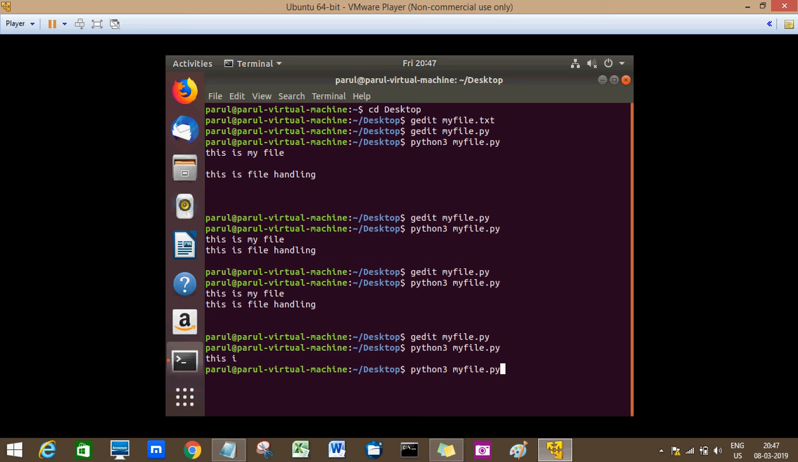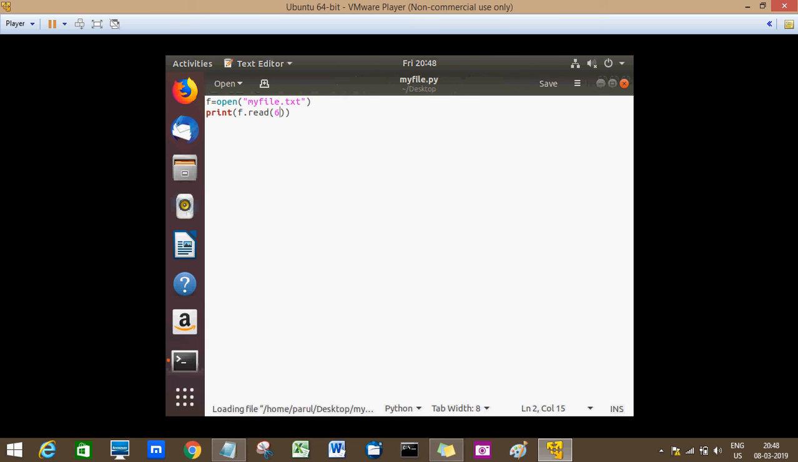This is how you can make use of these functions, the strip function and the read function. In the next video lecture, we'll discuss how we can use readline and readlines to read from a file. And I hope you understood the concept of the open function. We'll see you in the next video lecture. Take care.